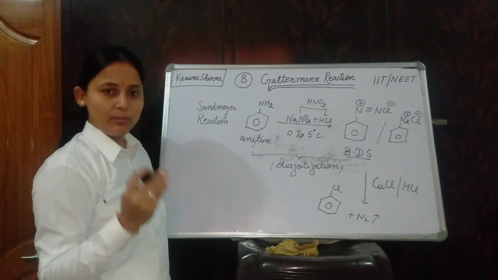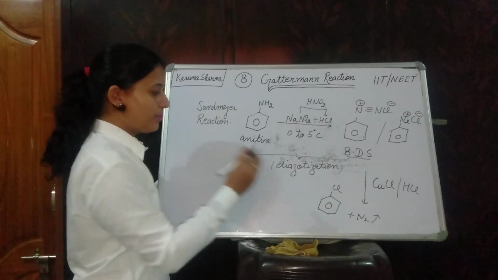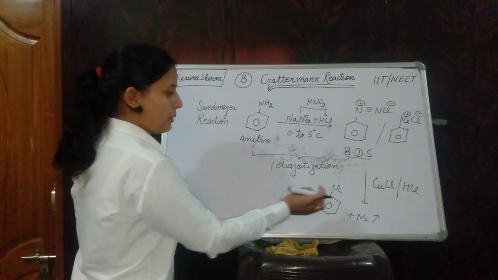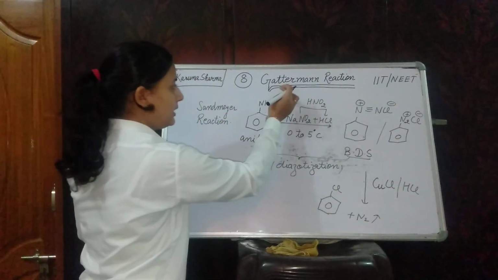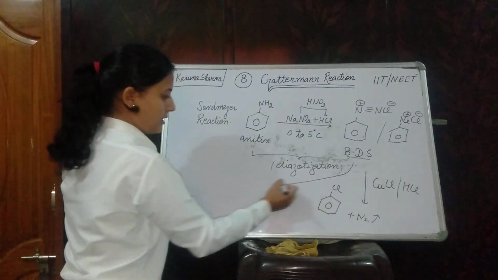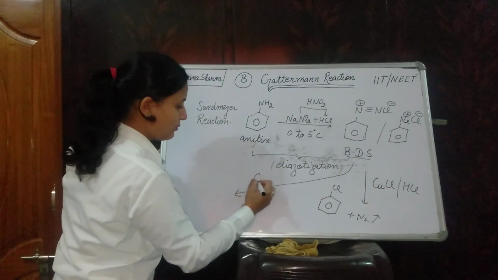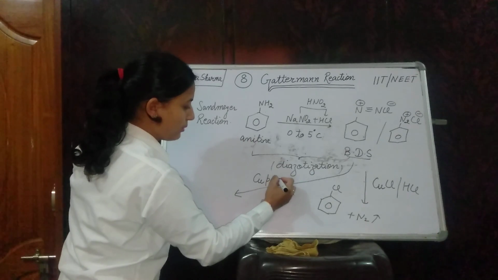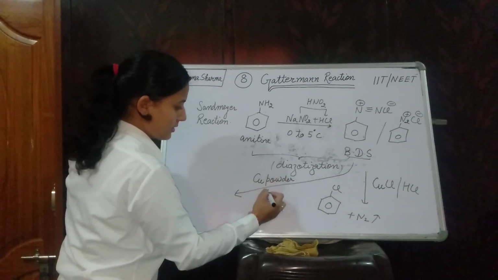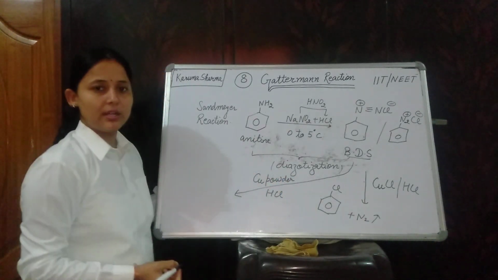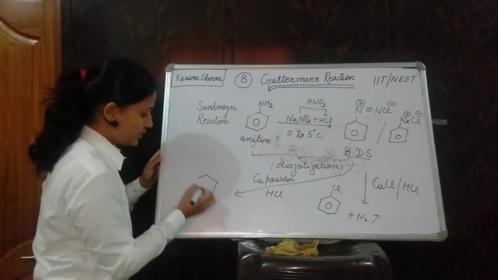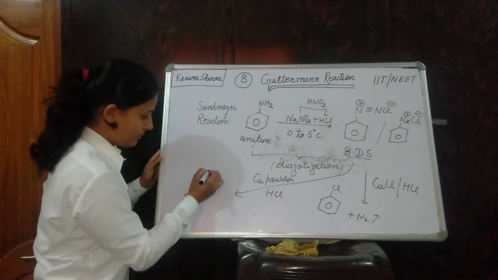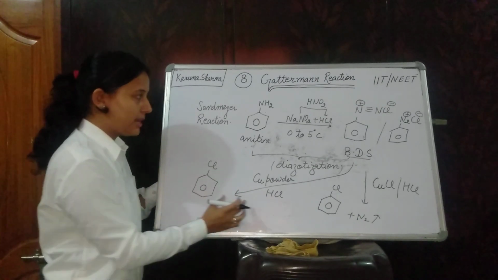Although in Gattermann reaction we also prepare aryl halide, the reagent is changing. In Gattermann reaction we are taking copper powder in HCl, acidic medium is needed here, and generation of chlorobenzene takes place.